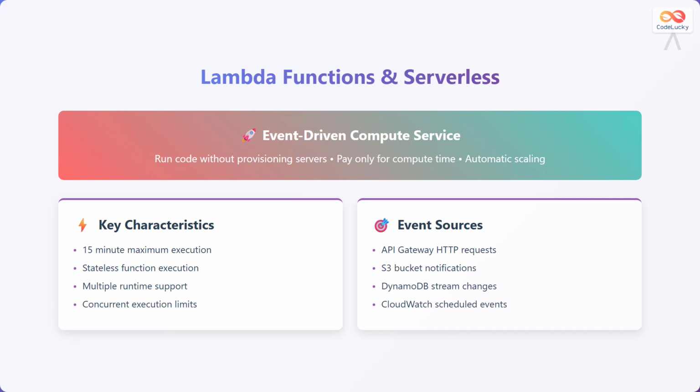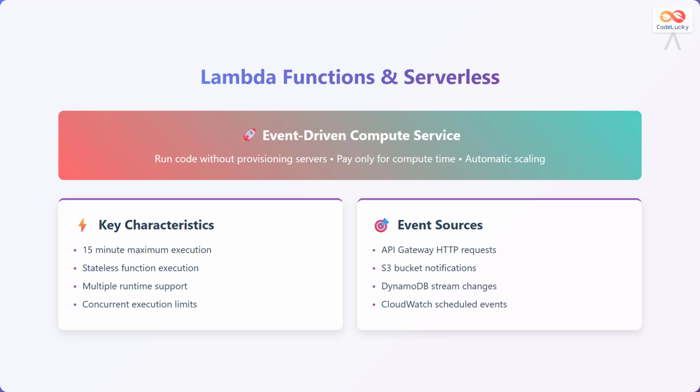AWS Lambda is an event-driven compute service that runs your code without provisioning or managing servers. Lambda functions are stateless and have a maximum execution time of 15 minutes, making them perfect for short-running tasks. The service supports multiple programming runtimes including Python, Node.js, Java, C#, and Go. Lambda automatically scales to handle concurrent executions based on incoming requests.